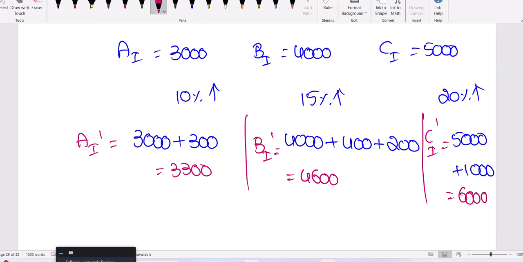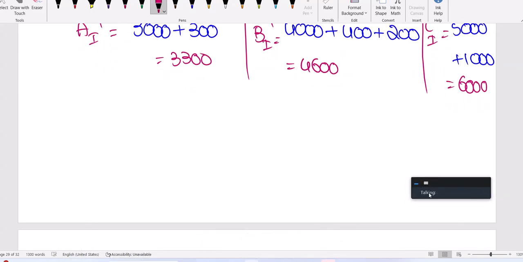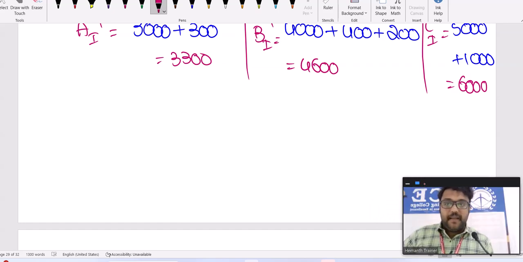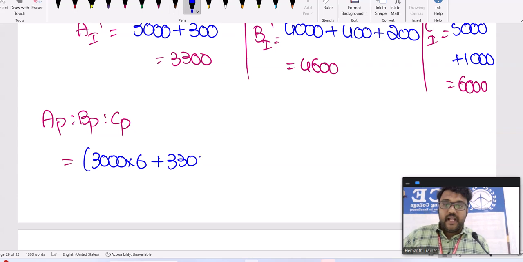Now, for the profit share ratio, you can apply that. So A profit, B profit, C profit. A's investment is how much? 3,000 for the first 6 months, then 3,300 for the next 6 months.